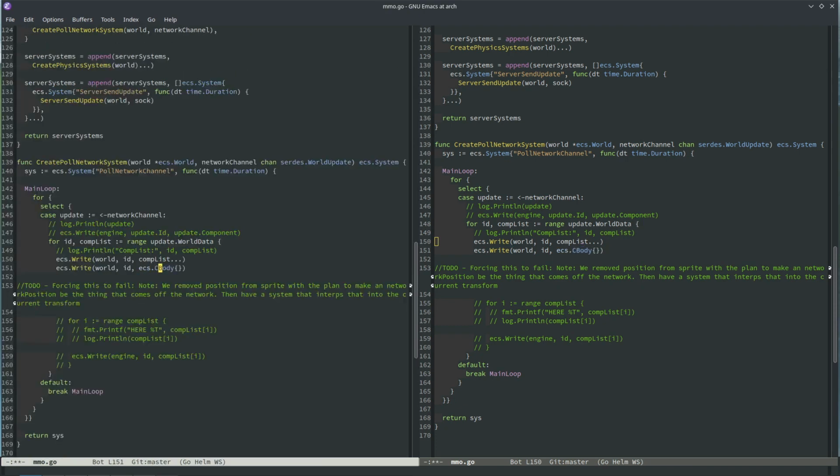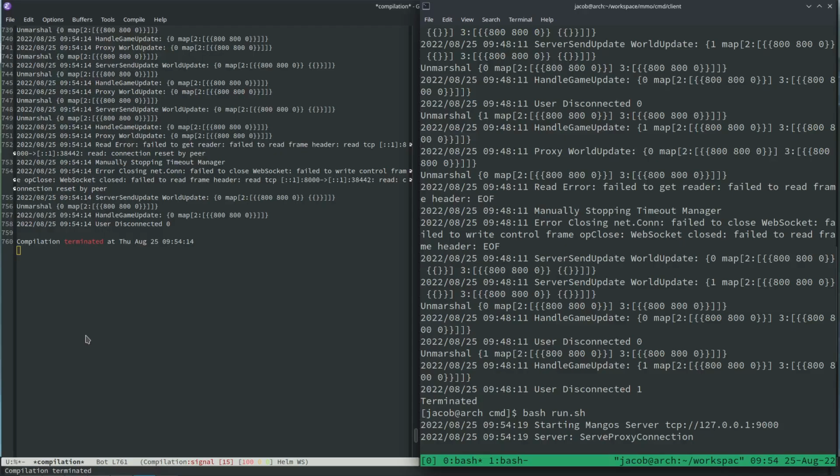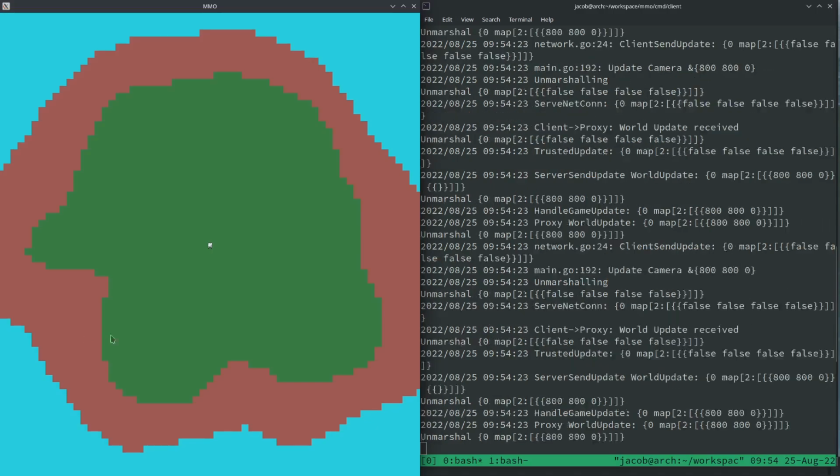Oh, I need to do ecs.c, or I need to do this. Just Emacs. It's just my life. This is my life now.